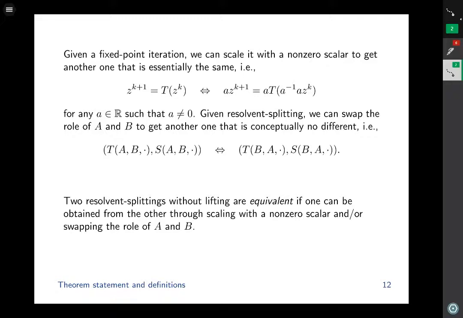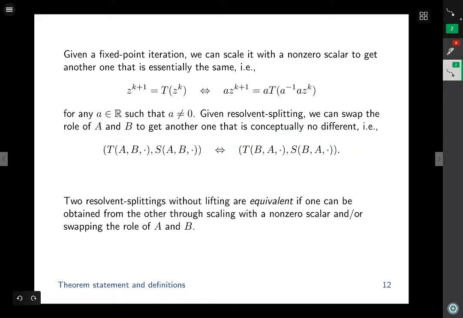Given a resolvent splitting that requires two operators, we can swap the roles of A and B to get another one, and indeed that would give us a different iteration, but conceptually it's no different. If we have the fixed point encoding T comma S with the inputs A and B, if we swap the roles of B and A, we get a different fixed point encoding.